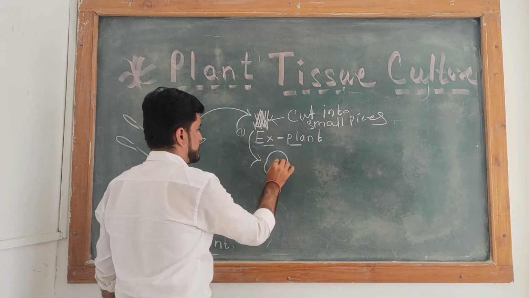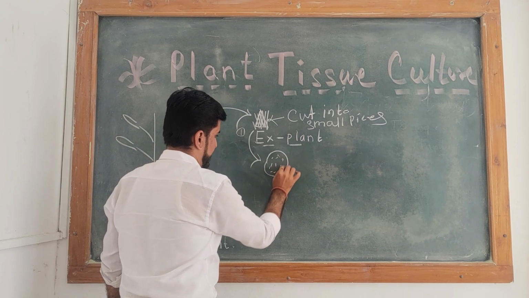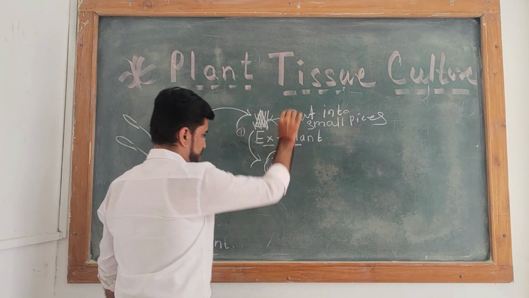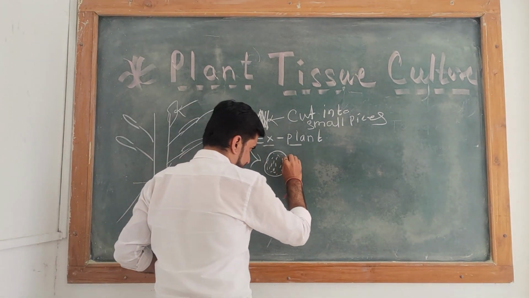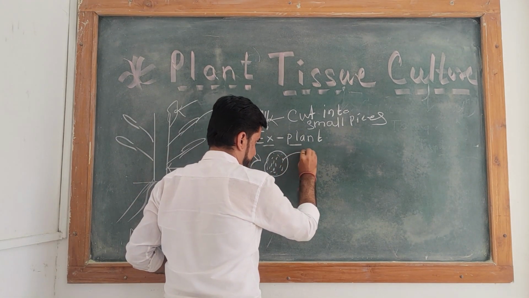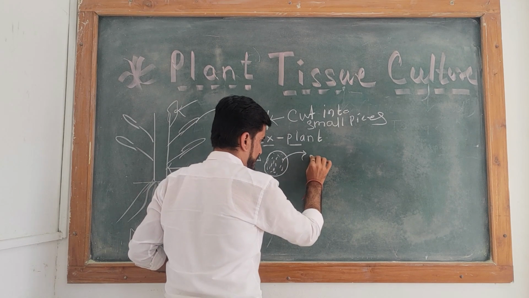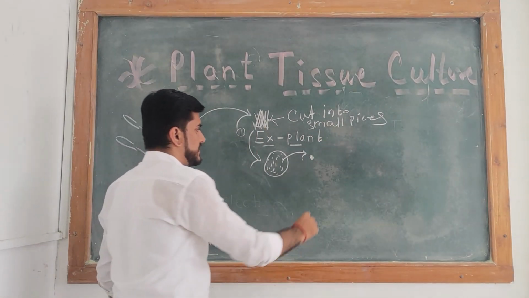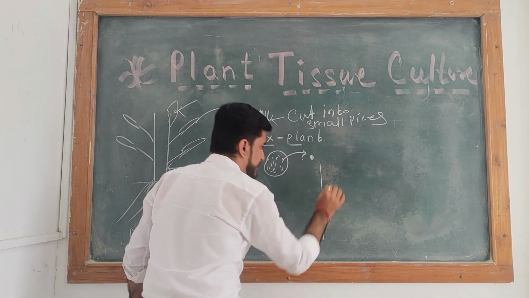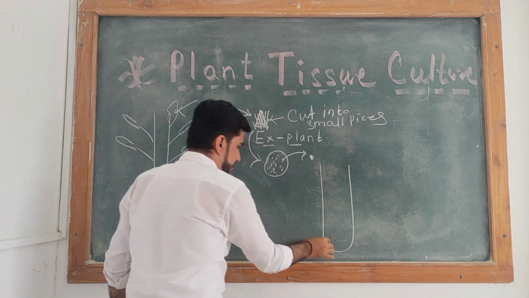In the petri dish, we are taking the explant. From the petri dish, we select one explant, and this explant is transferred into the test tube.